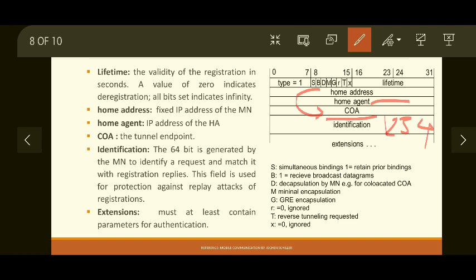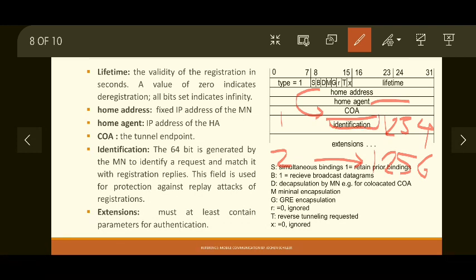For a long time you have not received a reply, so you will send a new registration request. That time the ID will change to some next value, let's say 1256. Now after sending the registration with this ID, you have received a reply from the home agent. Then you have to check which registration has been accepted, whether the first one or the second one. So to confirm that, this ID is very useful.